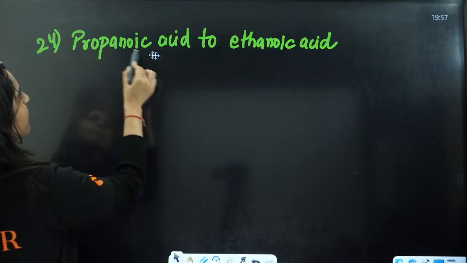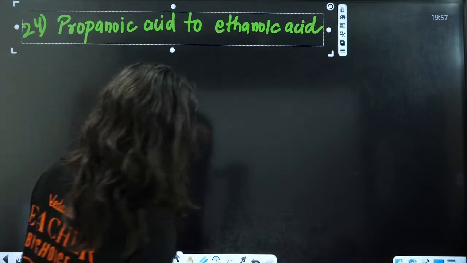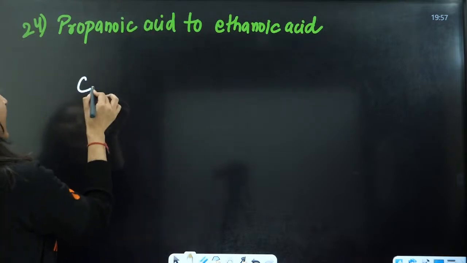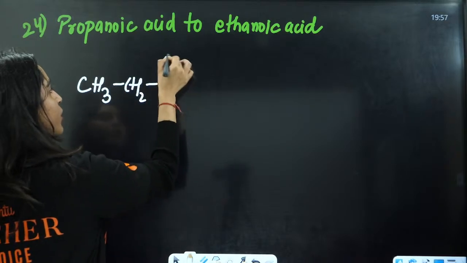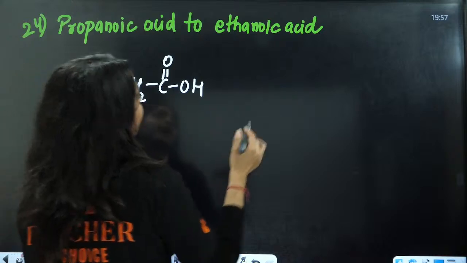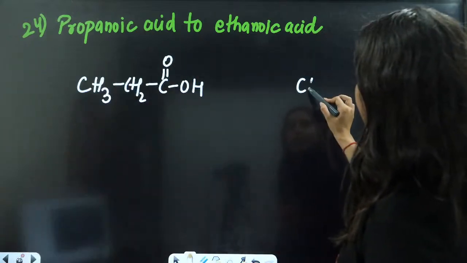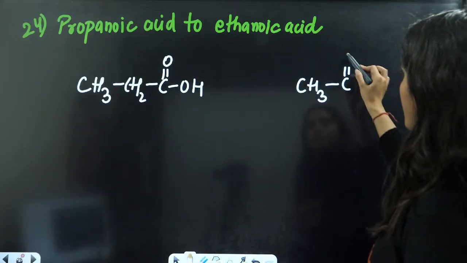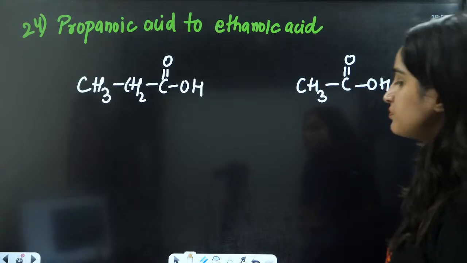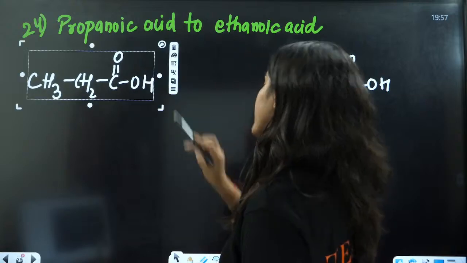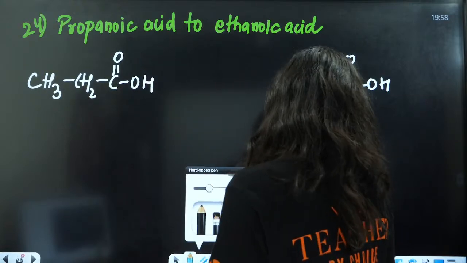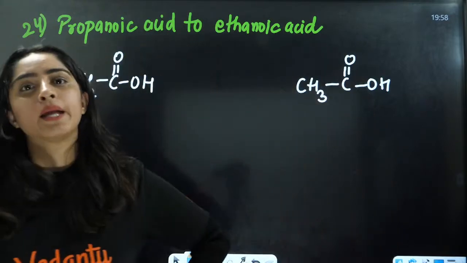Then we have propanoic acid to ethanoic acid. You have propanoic acid, CH3, CH2, C double bond OH, to ethanoic acid, CH3, C double bond OH. Now, you need to remove one carbon here.